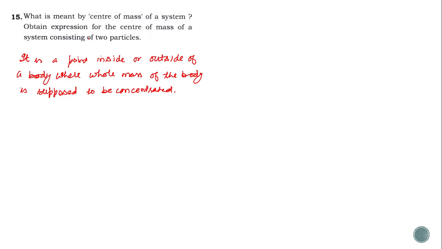The next part of the question says to obtain an expression for the center of mass of a system consisting of two particles. For that, let us make a diagram in which two axes are taken. Let this be particle of mass m1 and this mass m2. Let r1 be the position vector for the first particle and r2 the position vector for the second particle.